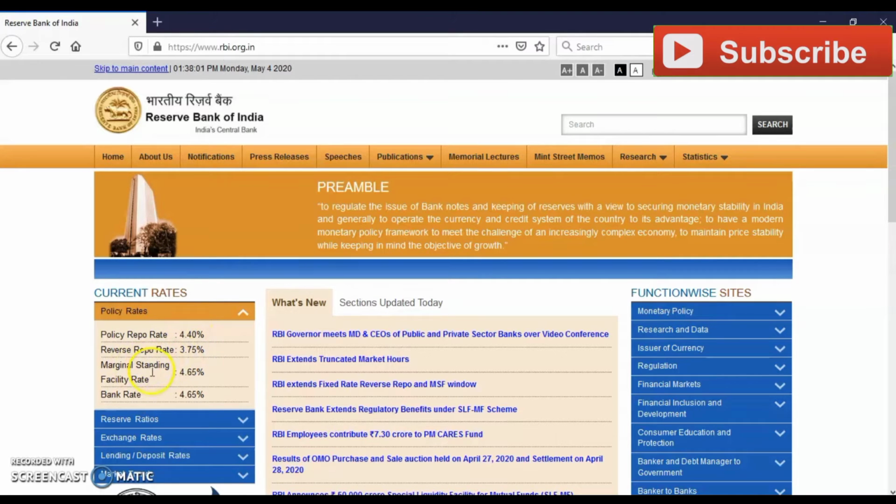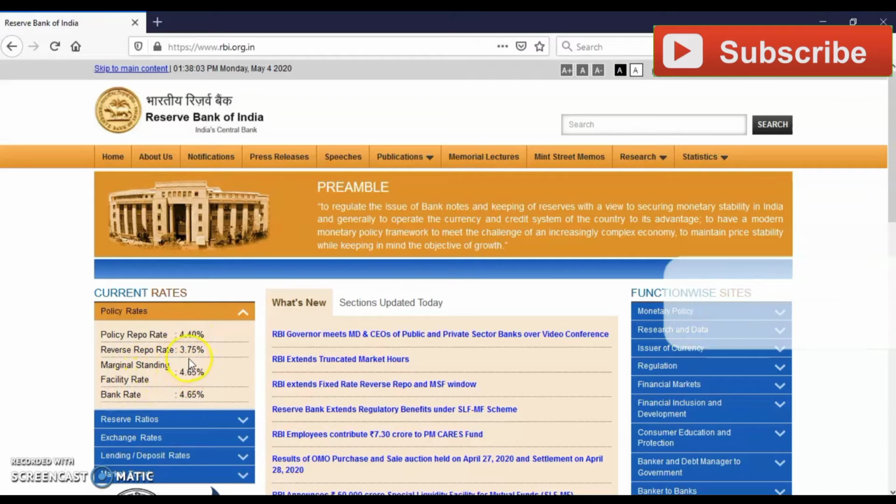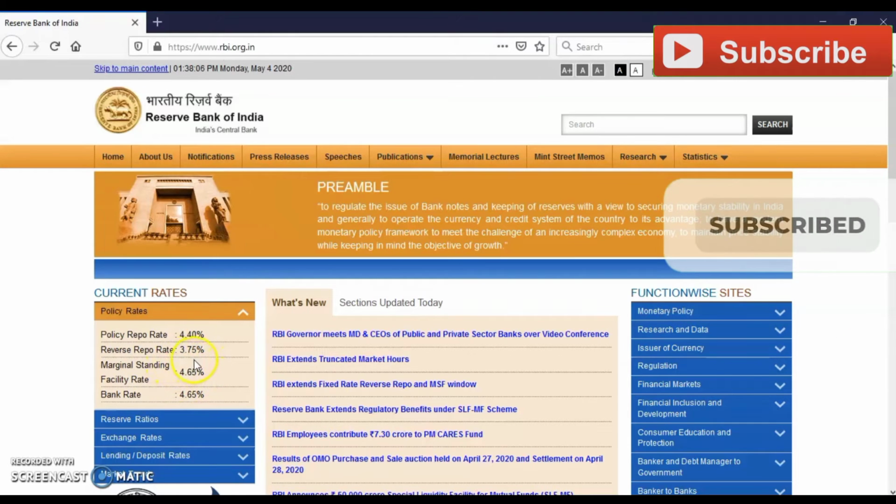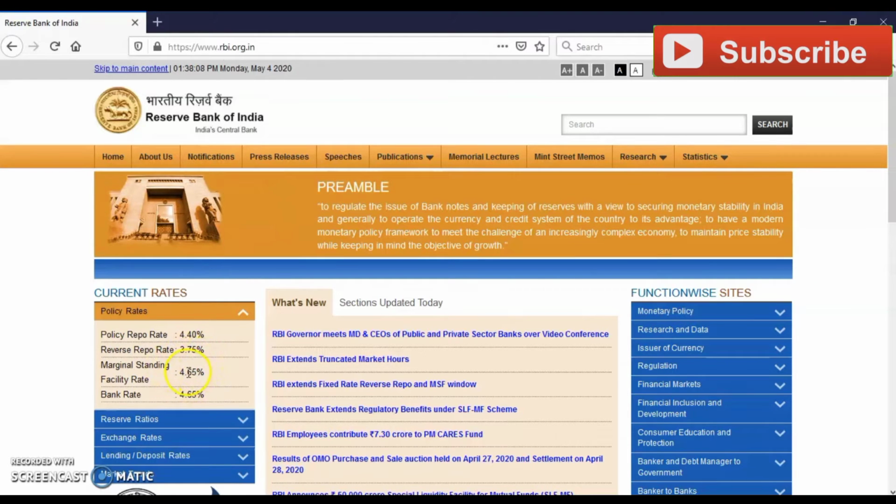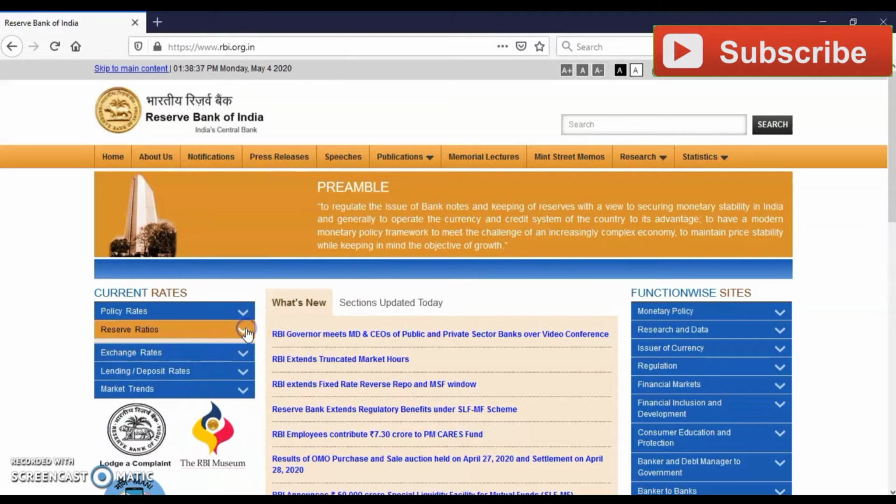The next rate is marginal standing facility rate. This loan is given by RBI to commercial banks at overnight rates. Means if a commercial bank requires a one day loan, it can ask RBI. Repo rate is called short term, this is called overnight, and bank rate is called long term. So these are the basic rates we should know while starting quantitative and qualitative measures as well as monetary policy. Reserve ratios, CRR and SLR, I told you earlier.